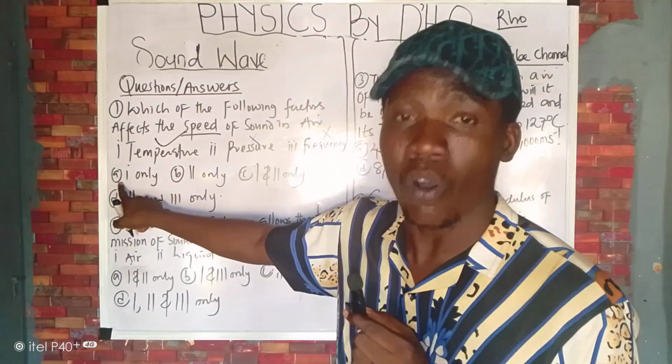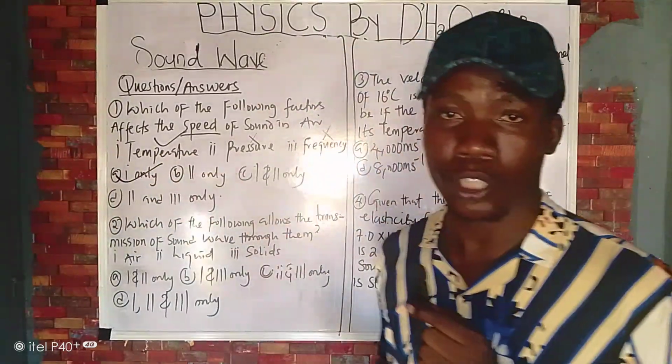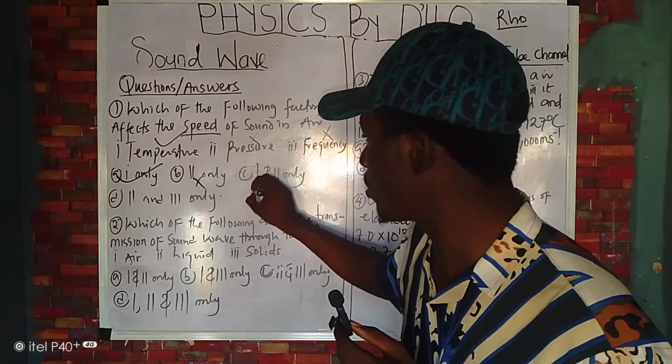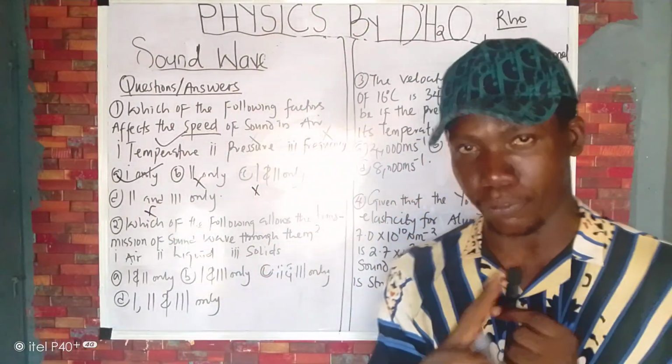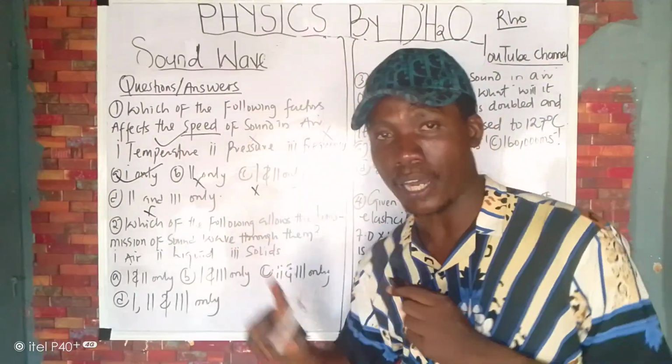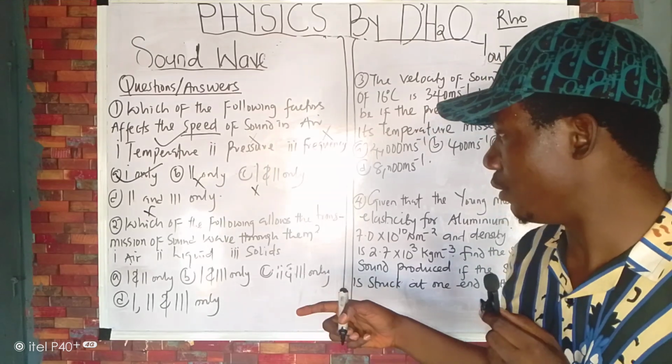A says Roman figure I only. This is the answer to the question. It is not this, it is not this, it is not this. Be careful. Okay? In case you don't understand, go back to the video.